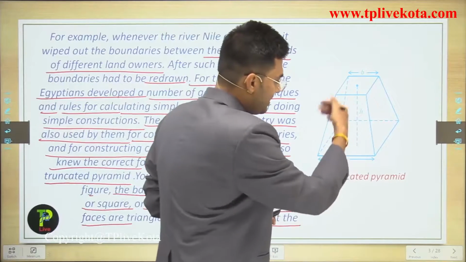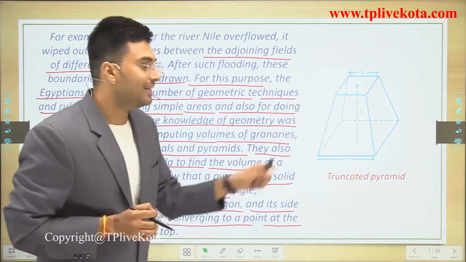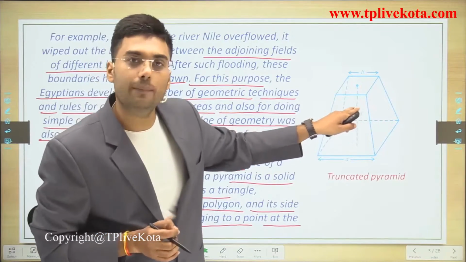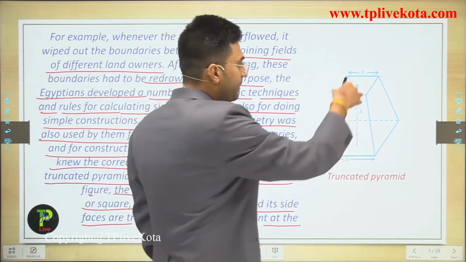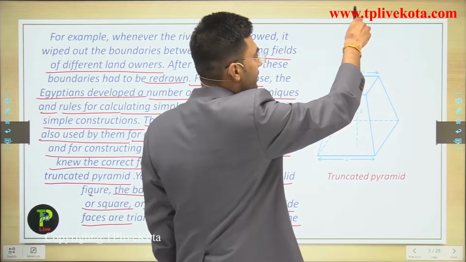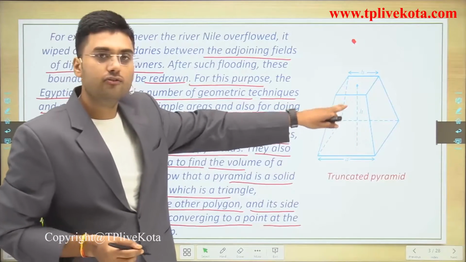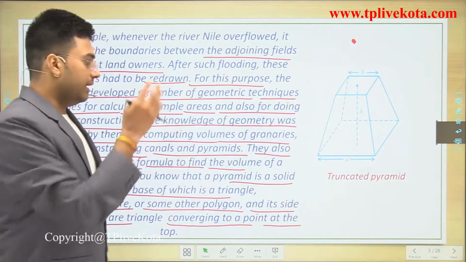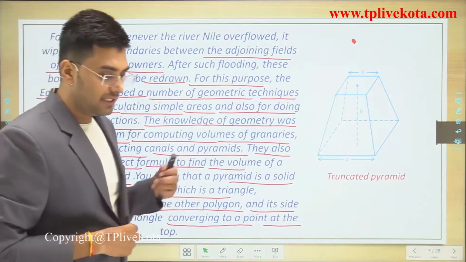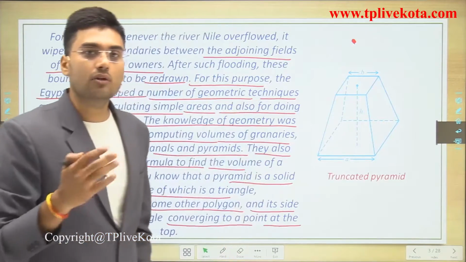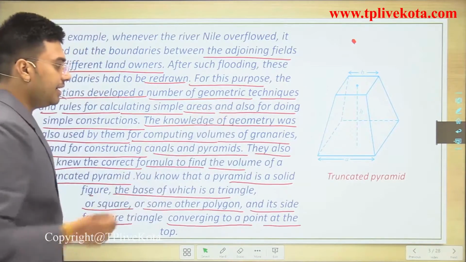This is the example of a truncated pyramid. It is a truncated pyramid, not a whole pyramid. If we talk about the whole pyramid, all these faces meet at the top point. And this is the figure of a truncated pyramid. So in the Egyptian civilization, they knew the formula for the truncated pyramid.